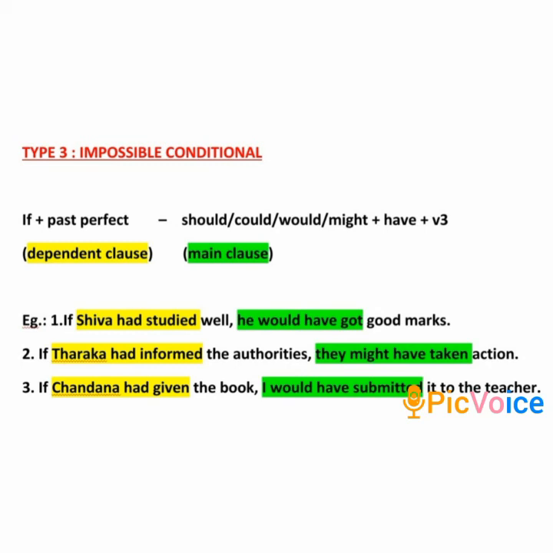The second sentence. If Taraka had informed the authorities, they might have taken action. It means that Taraka did not inform the authorities. The third sentence. If Chandana had given the book, I would have submitted it to the teacher. It means she did not give the book.